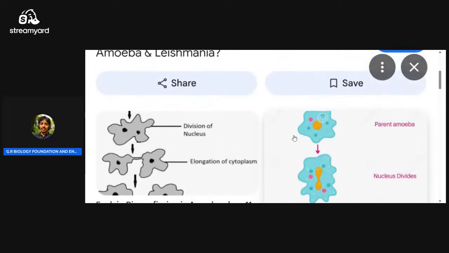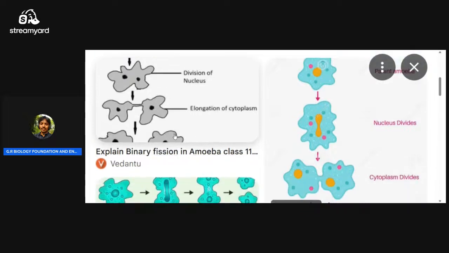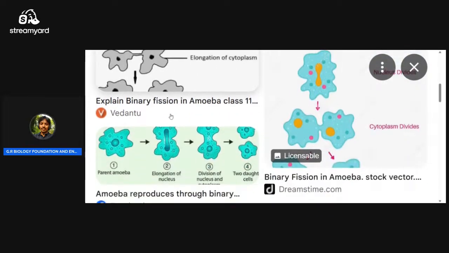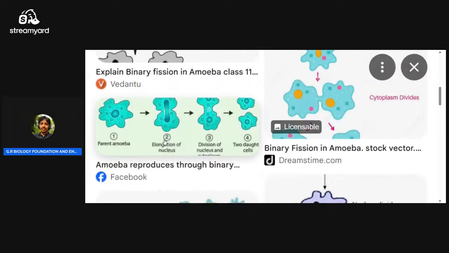See here, one nucleus first is going to divide and the cytoplasm is going to divide. Two daughter cells will form. Okay, here you can check where the cursor is moving. Parent amoeba, elongation of nucleus, division of nucleus, two daughter cells formation. This is binary fission we can see.